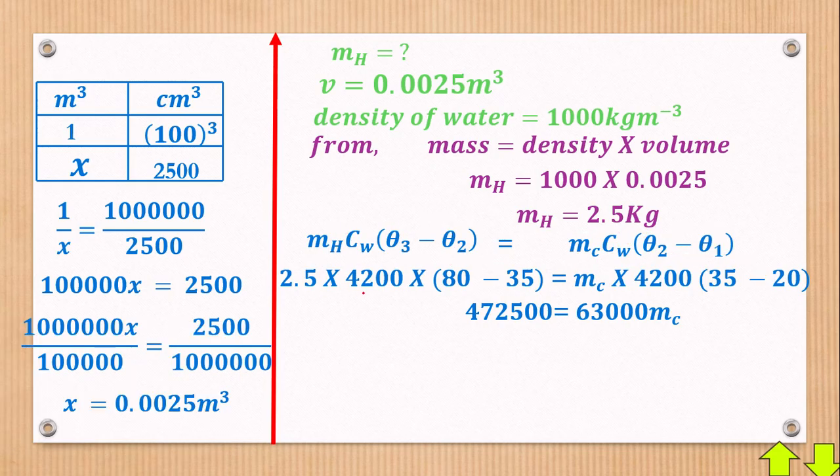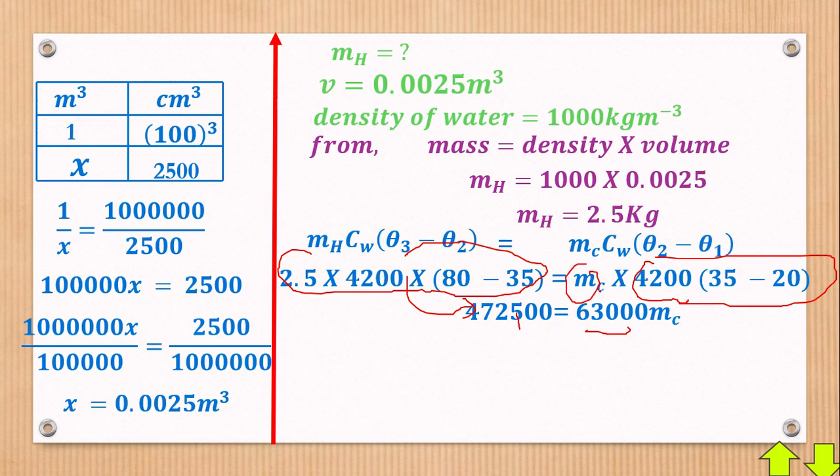When you multiply all this, the answer you get is 472,500, which will be equal to 63,000 MC.